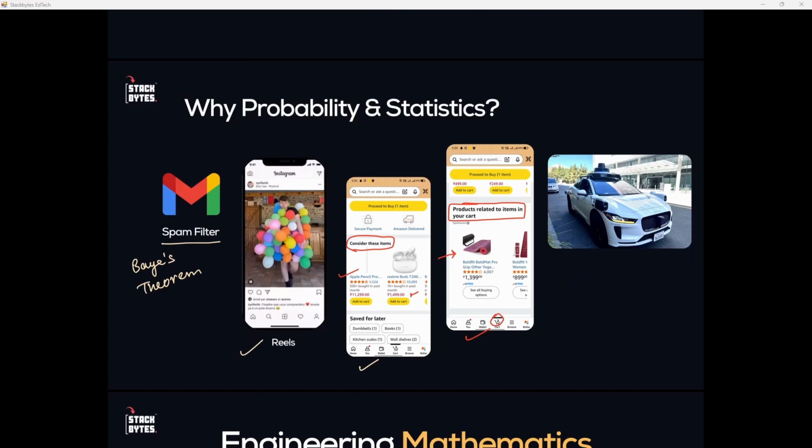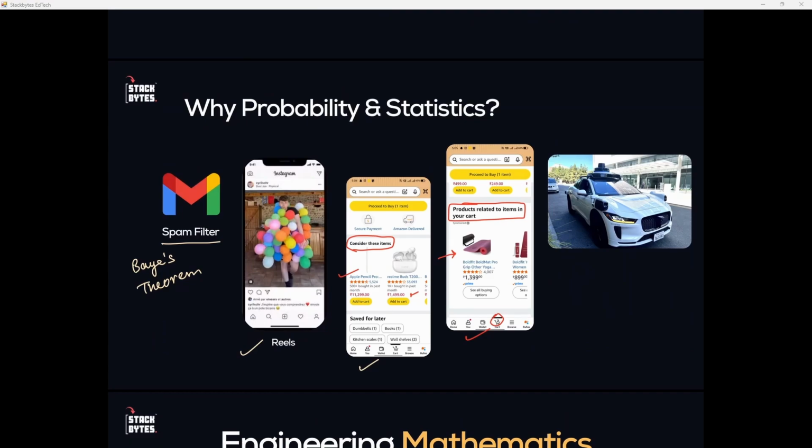Okay, they have to show you the products related to whatever is there in your cart, and they have to show you the products which other people are also buying. Let's say you have bought a laptop from Amazon. Whoever bought that laptop from Amazon also bought something, and based on so many people's data, it also suggests that particular thing to you. Like, they purchased the laptop, they also purchased a laptop bag with it, and that laptop bag will come as a recommended item for you in the application itself. So probability is working there.